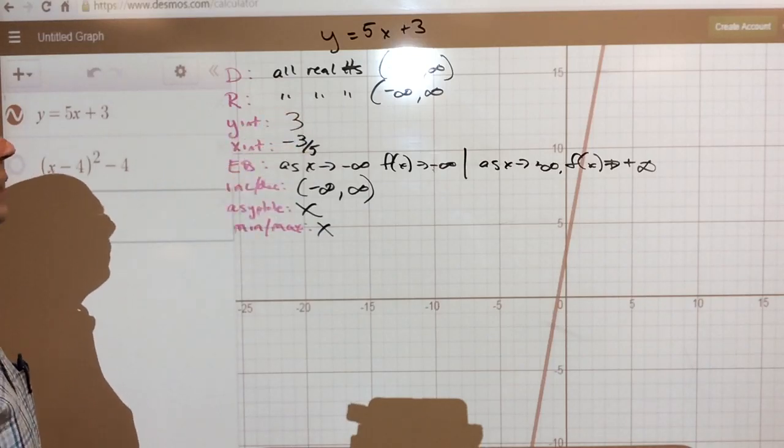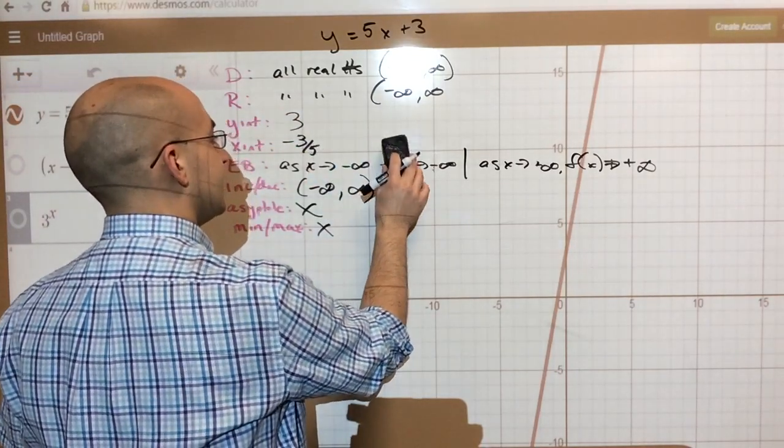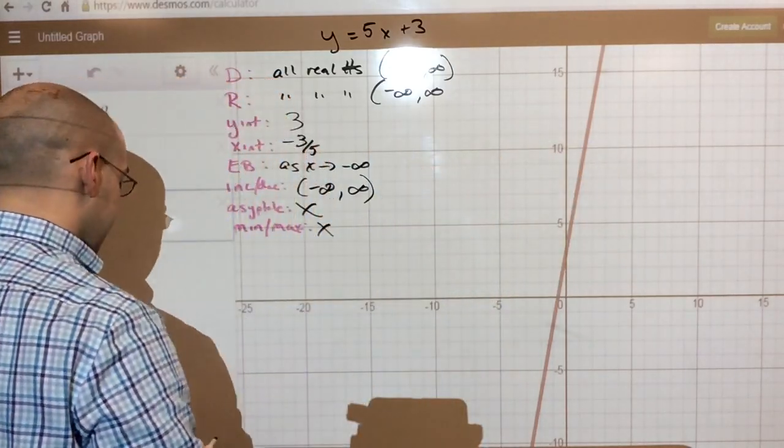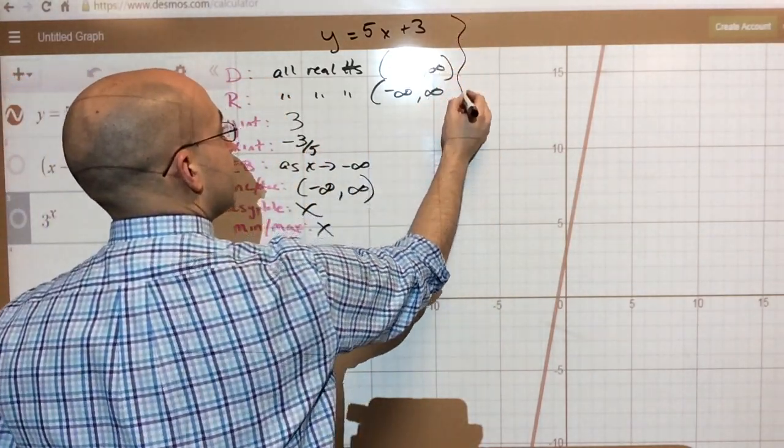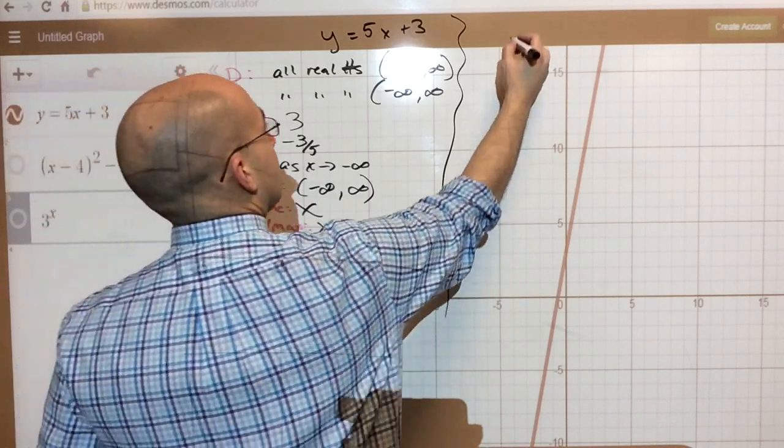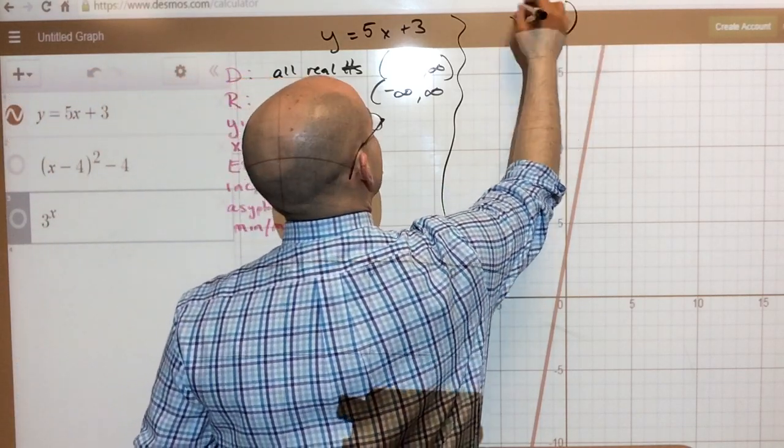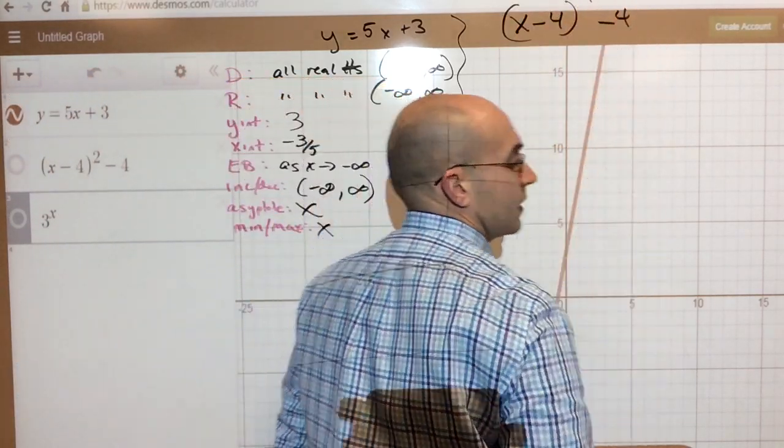Okay. I'm just going to erase this side of it because I want to compare at least another function. So let's compare this with the quadratic: (x minus 4) squared minus 4. Okay, I'll put that on the board.